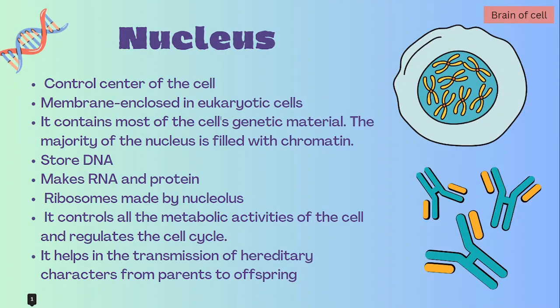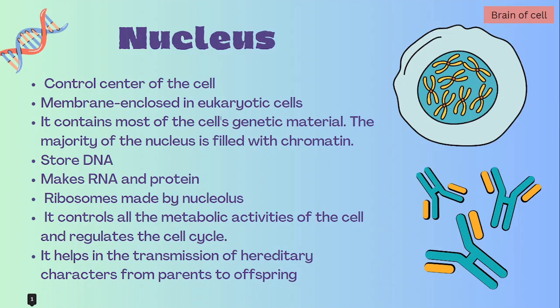This is nucleus. So, nucleus is the most important cell organelle which directs and controls all cellular activities, like the brain does to our body. Hence it is also called the brain of the cell or headquarter of the cell. It is organized or membrane bound in eukaryotic cells only. It was discovered by Robert Brown in 1831.